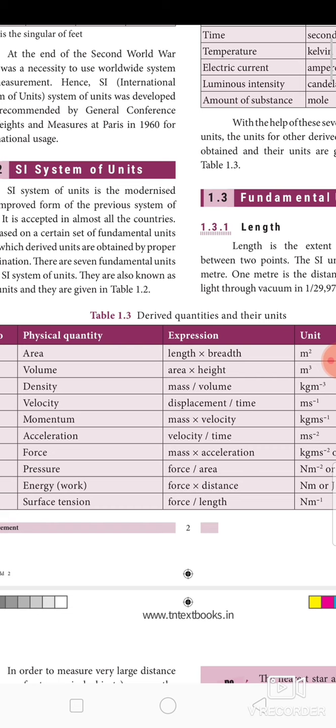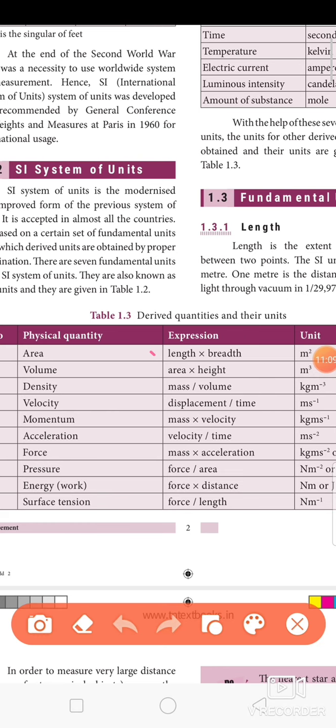I will guide you. See, the expression for area is length into breadth. If it is a square, length and breadth are equal, so length into length. But for any rectangle, it is length into breadth. So for length you write a, and for breadth you write a. Here a means the length of the side, its unit is meter, and its unit is meter, and meter into meter, meter square, is the derived unit for area.